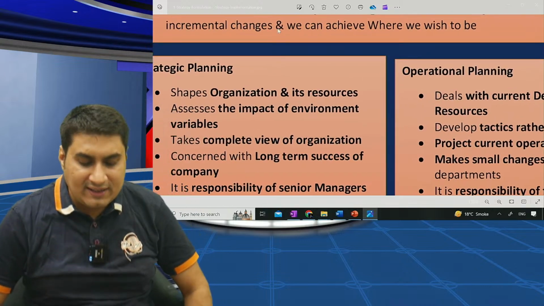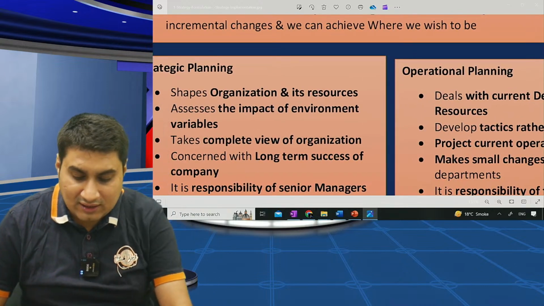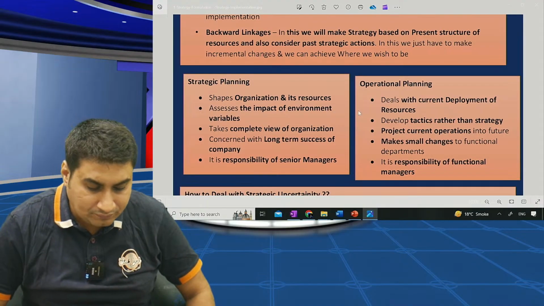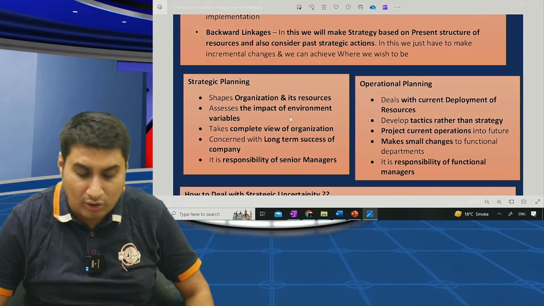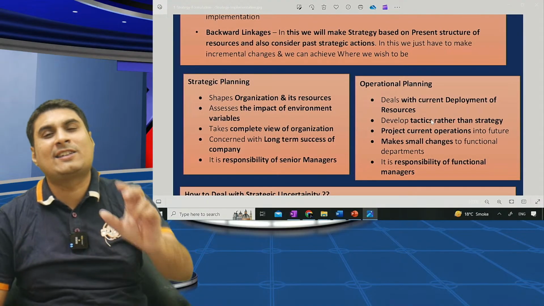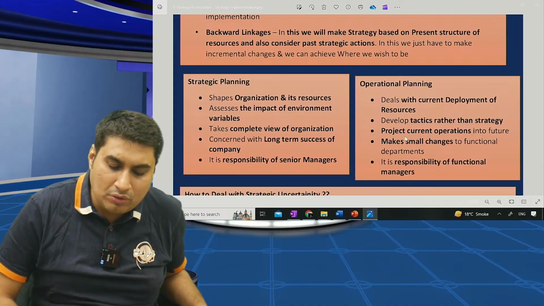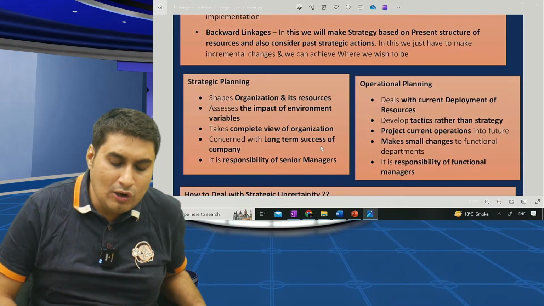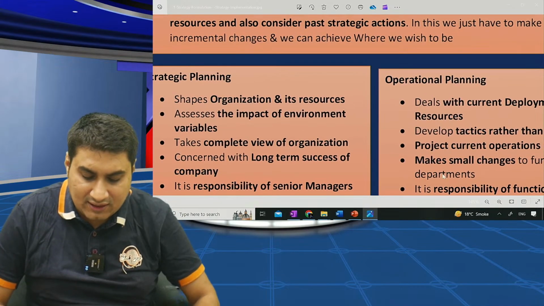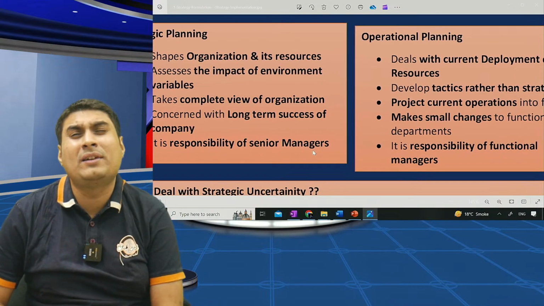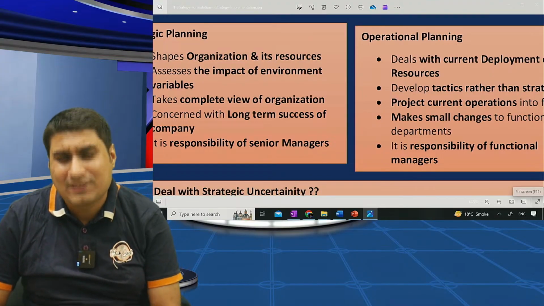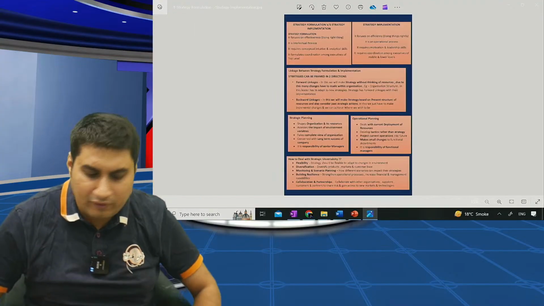Let me read once. This will think of the entire organization and its resources. This will only think of their department. They assess the impact of the whole environment. They develop tactics. Tactics means small steps to achieve strategy. They take a complete view. They only think of their department. Long term success. These are concerned with the short term. It's the responsibility of the top level. This is the responsibility of the functional level. Over.